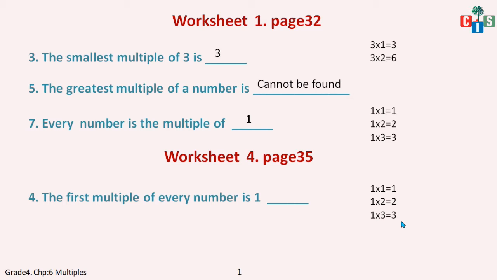1, 2 and 3, that is different. Yes, it will be different. So my answer will be false. Okay, the first multiple of 1 will be 1, the first multiple of 2 will be 2, the first multiple of 3 will be 3.